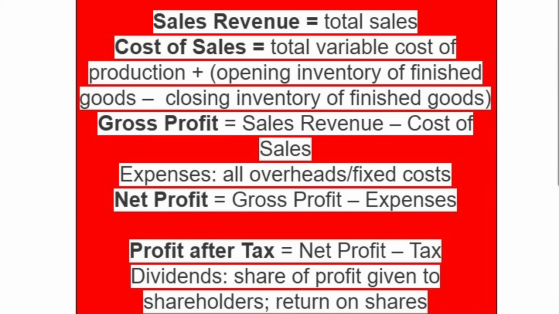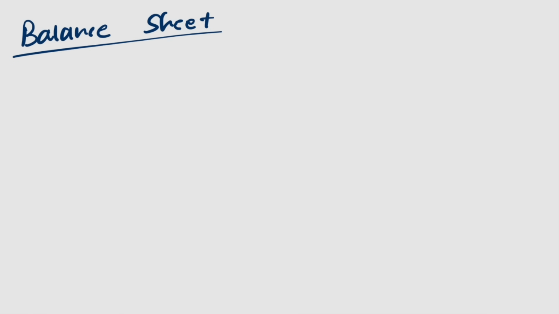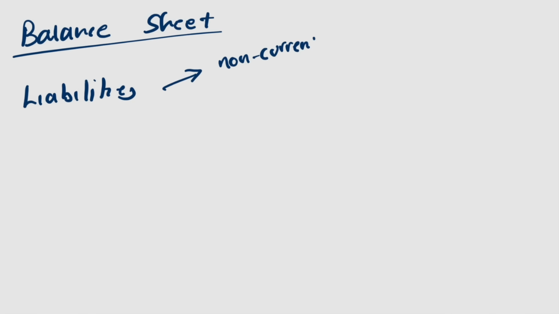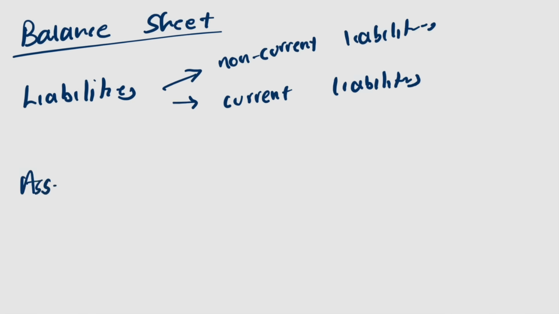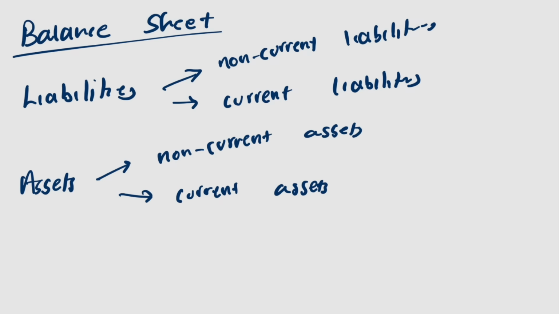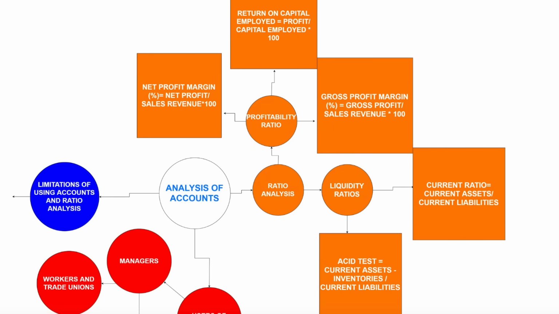These are all the equations that you're supposed to know for income statements. You can pause the video and learn all of them. When talking about balance sheets, we need to know about liabilities, the two types, non-current liabilities and current liabilities. We need to know about assets, which are non-current assets and current assets. And we need to know about shareholders' equities and all the equations related to that, which are here. These are all the equations that you're supposed to know for analysis of accounts.